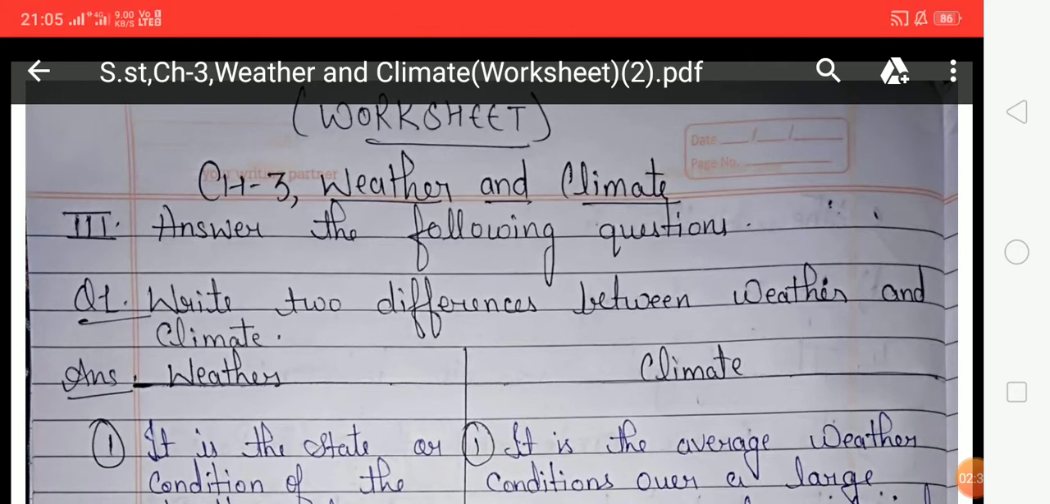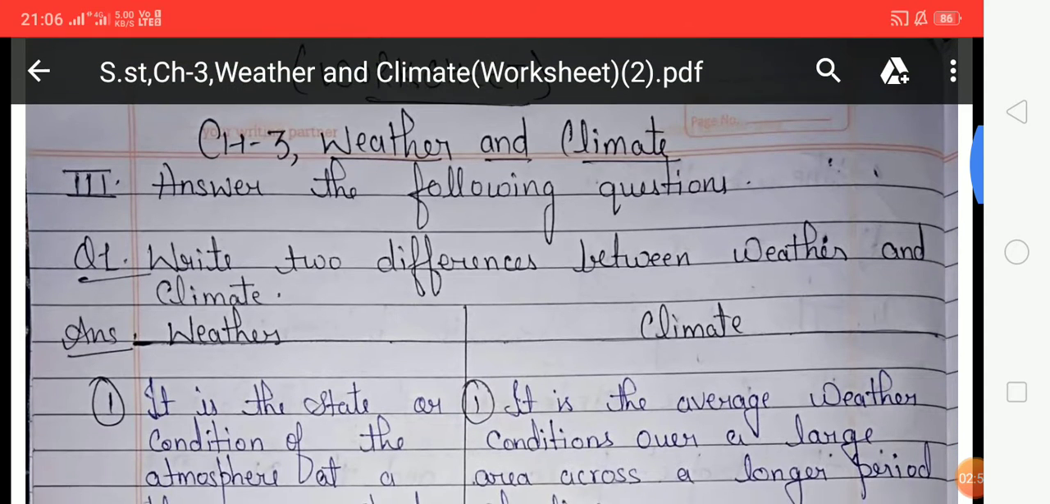So students, wind also affects the climate of a place. Warm winds that blow from the desert are hot and dry. They raise the temperature of the land over which they blow. On the other hand, cold winds that blow from the polar region cause temperature to fall sharply. So students, now look at the worksheet.